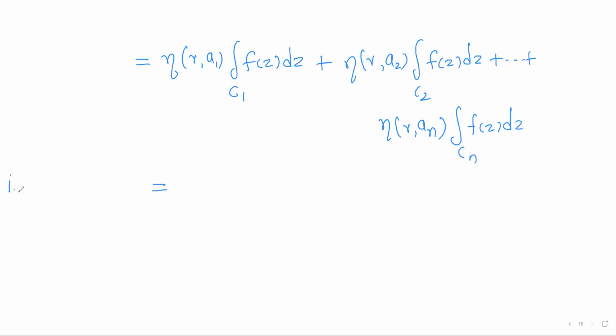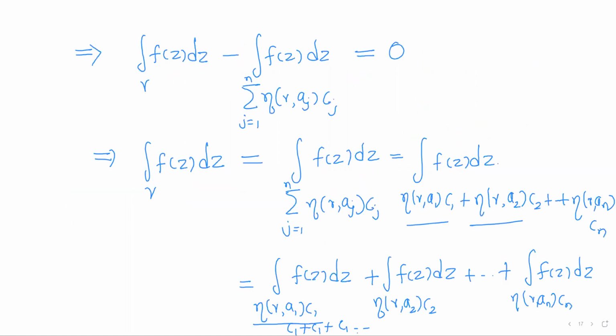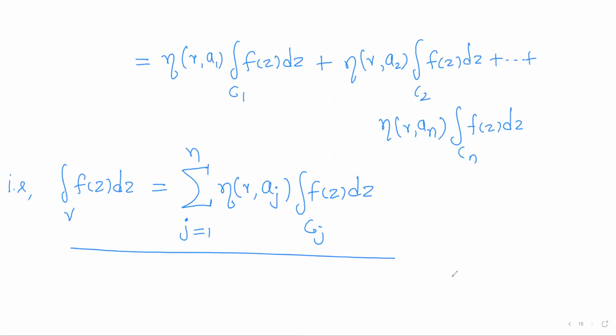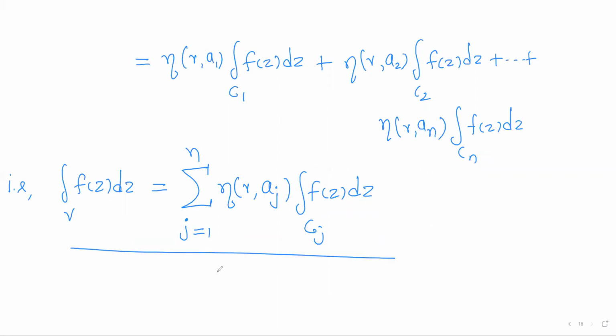That is, integral of f of z dz over gamma is the summation eta gamma aj integral f of z dz over cj, j running from 1 to n. So this is what we will get, right? I have just expanded it, that's it. After this step we can directly come to the next step. The middle steps are just illustration or expansion.